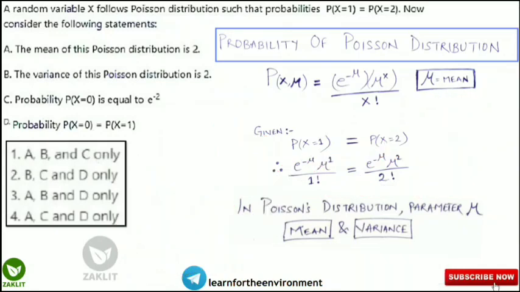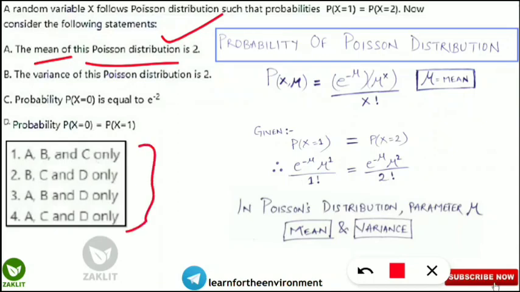So here you should check, the first statement says the mean of this Poisson distribution is 2, that means it is correct. So of all these 4 options, we will now be considering the ones where A is given correct, because we know that the mean of the Poisson distribution is 2 by solving these equations. Now one more concept you should note down for the Poisson distribution.